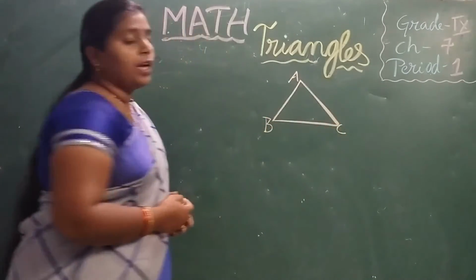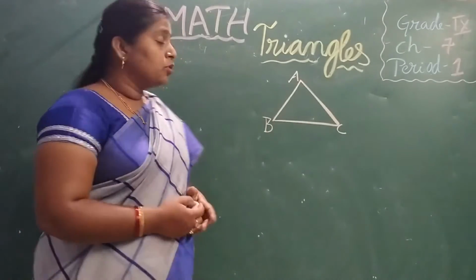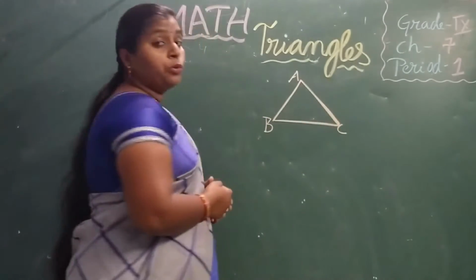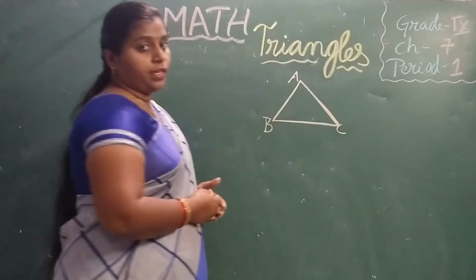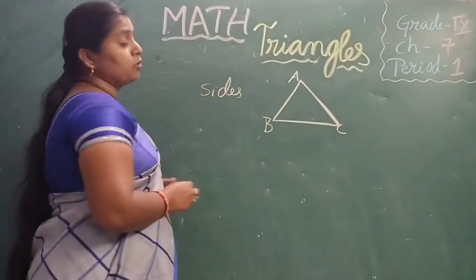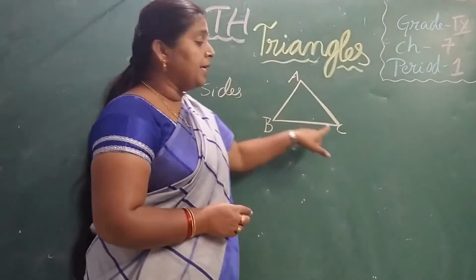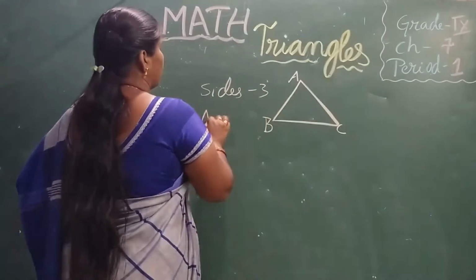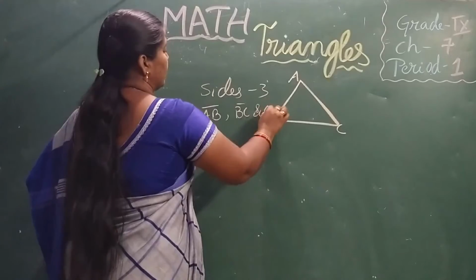We always represent it with capital letters. Now the components. These line segments are called the sides of the triangle. The sides of this triangle are AB, BC and CA. So it has 3 sides.